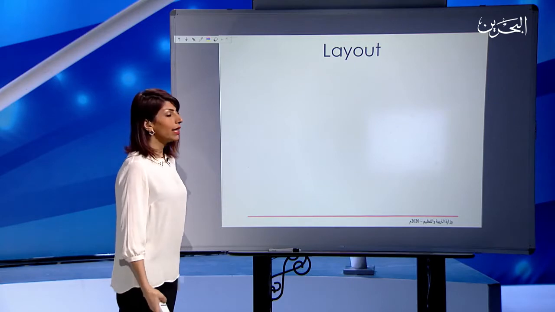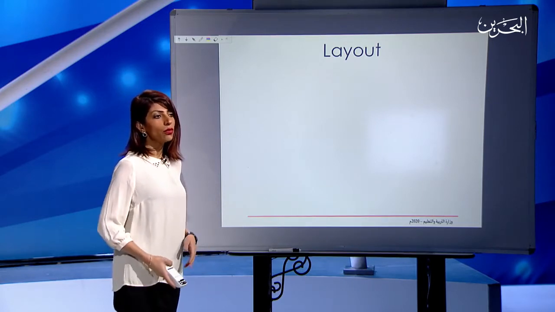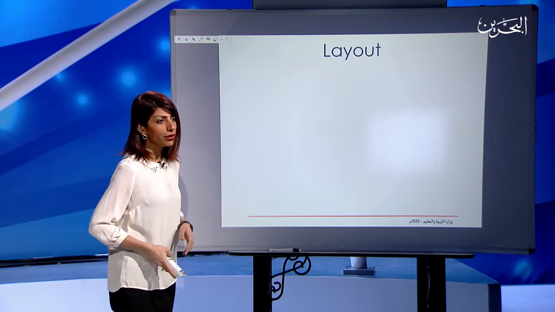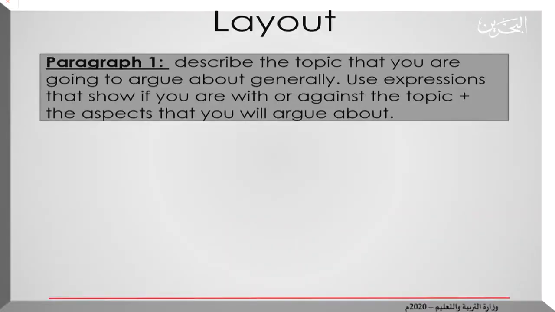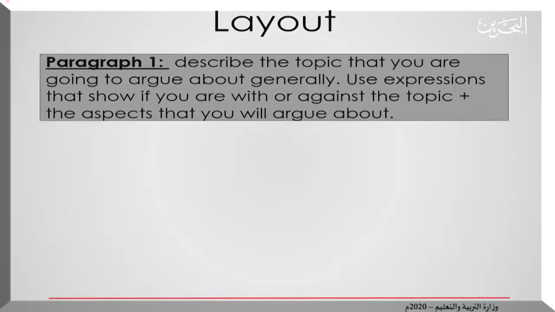This is the layout that we have to follow to write about consumerism or about any other topic that you can argue about in an opinion essay. Let's see the layout. The first paragraph, you will describe the topic that you are going to argue about generally. Pay attention to this, my dear students. I am saying to argue about. You're not going to talk generally about anything or describe anything. No, here you have to argue. Either you are with or you are against. So, use expressions that show if you are with or against the topic.